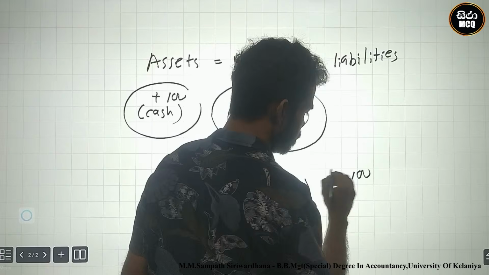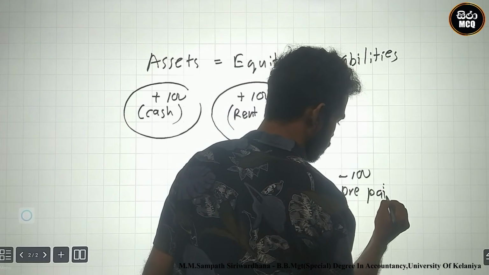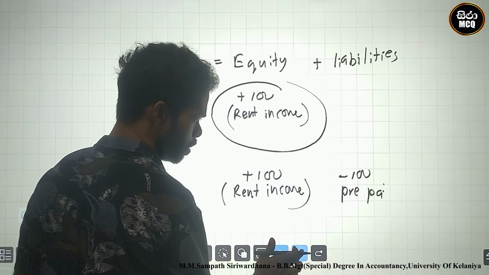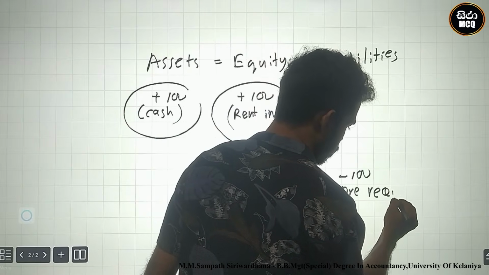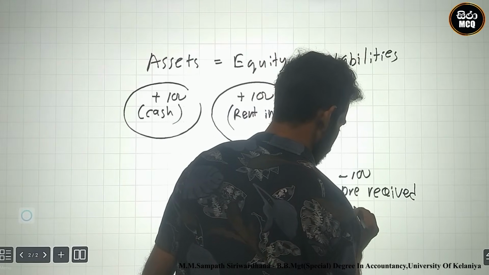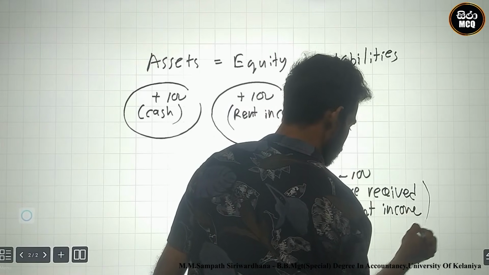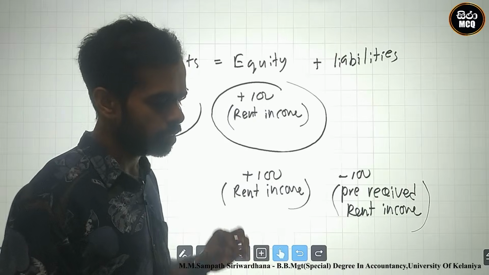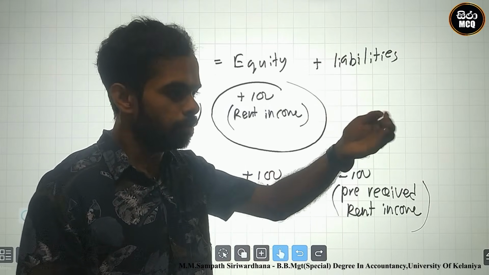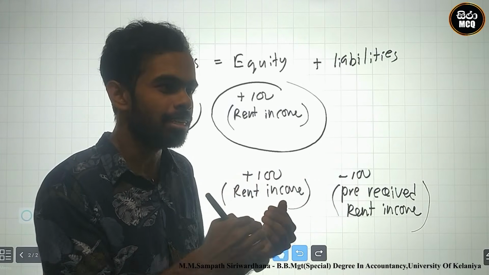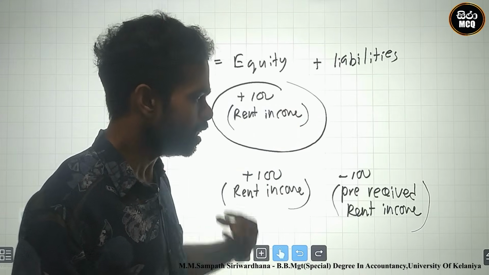The reason is pre-received rent. The customer, the outside party, prepaid, so on our side it was pre-received rent income.